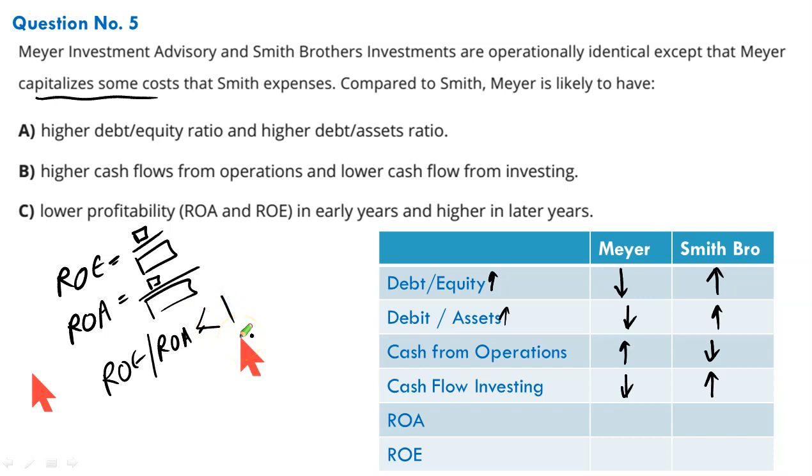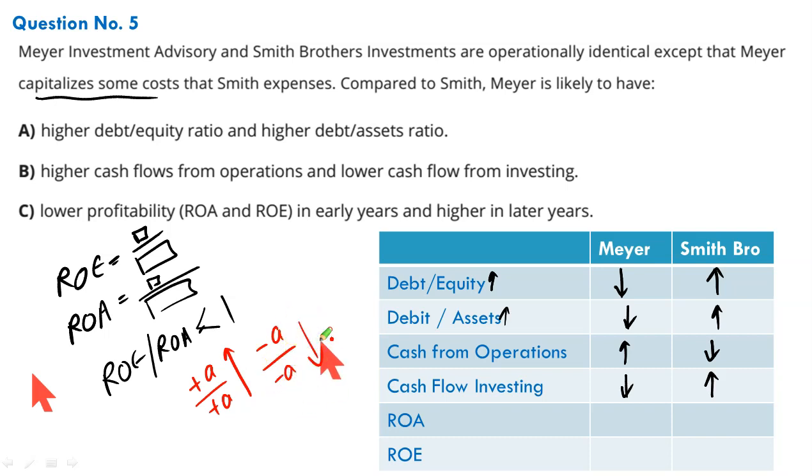We have discussed in our previous lectures, whenever a ratio is less than 1, if the same number is added to the numerator and denominator, the ratio improves. If the same number is deducted from the numerator and denominator, the ratio falls.